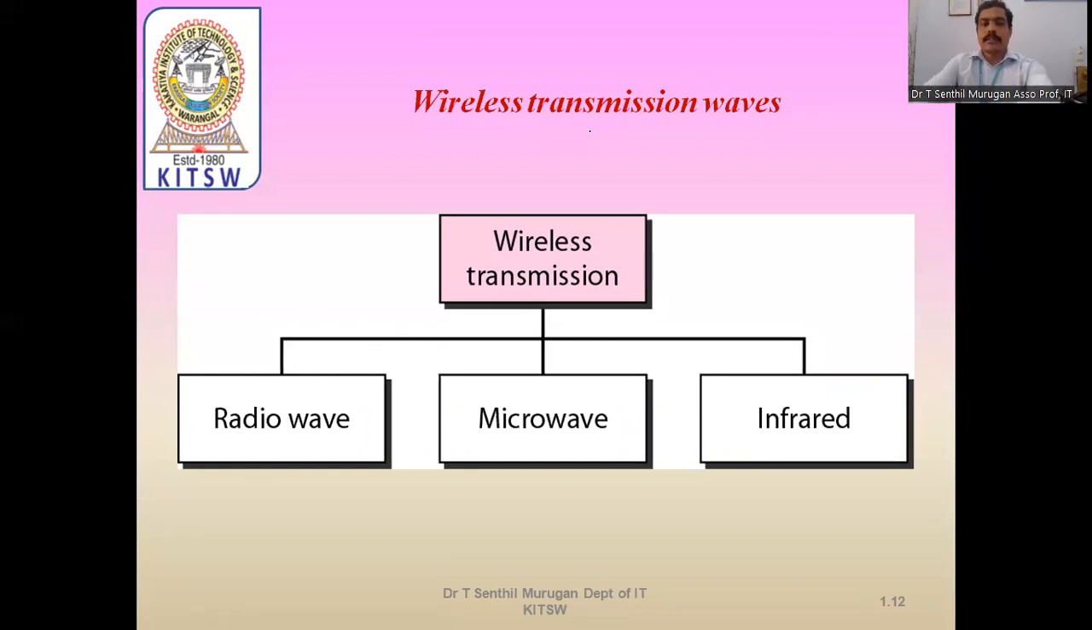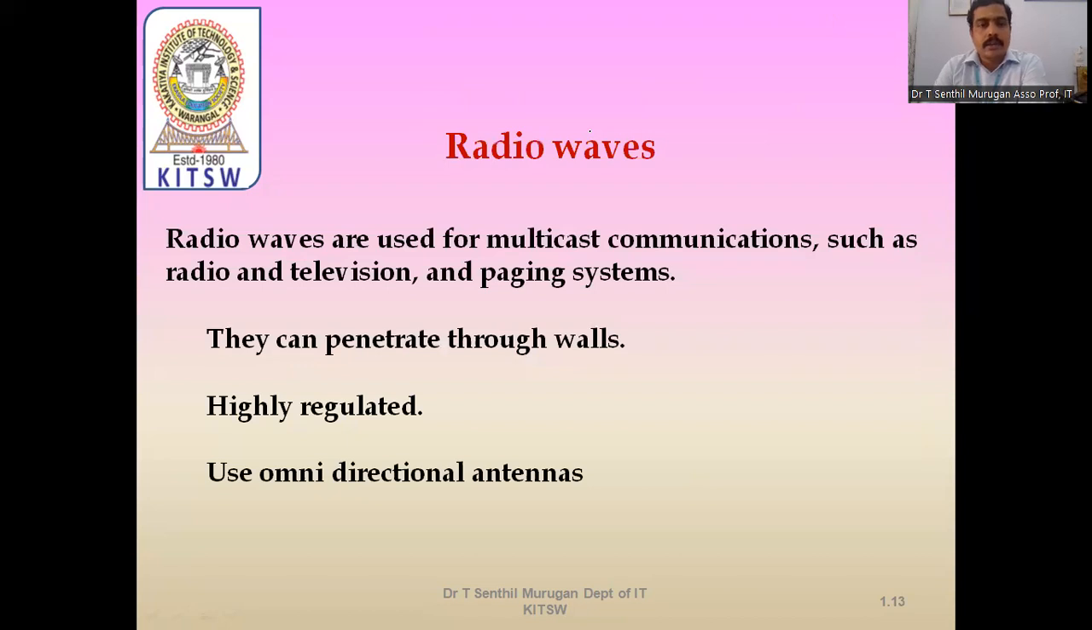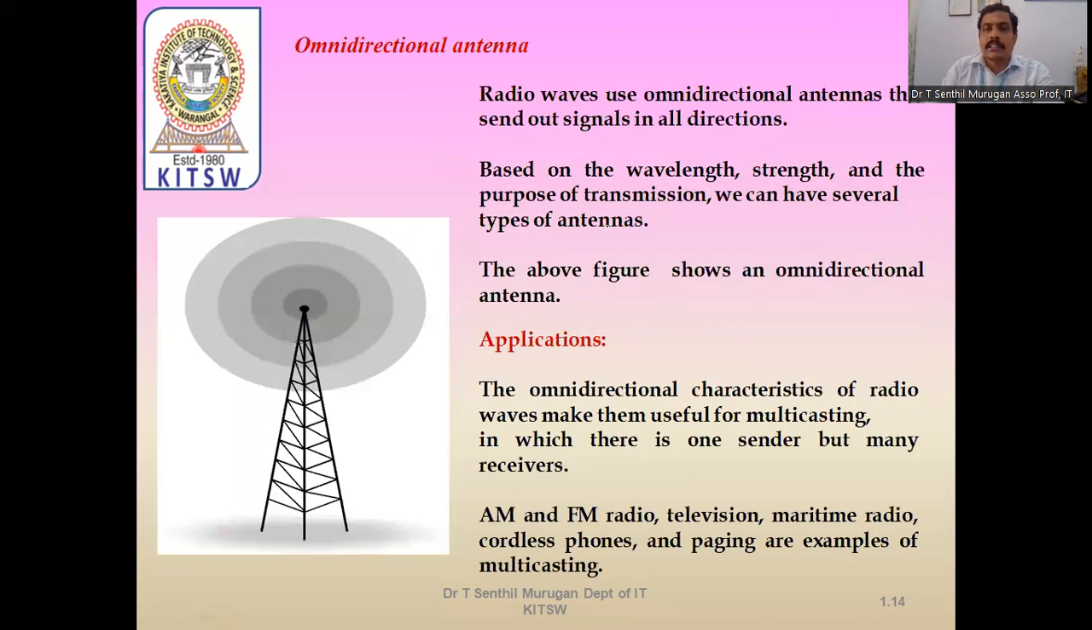So in wireless transmission, we are using three waves: radio waves, microwaves, and infrared. Radio waves are used for multicast communication such as radio and television and paging systems. They can penetrate through walls, are highly regulated, and use omnidirectional antennas. What is an omnidirectional antenna? Radio waves use an omnidirectional antenna that sends out signals in all directions.